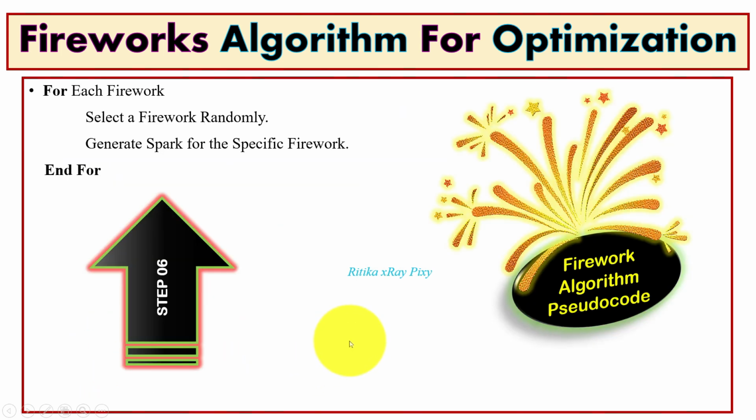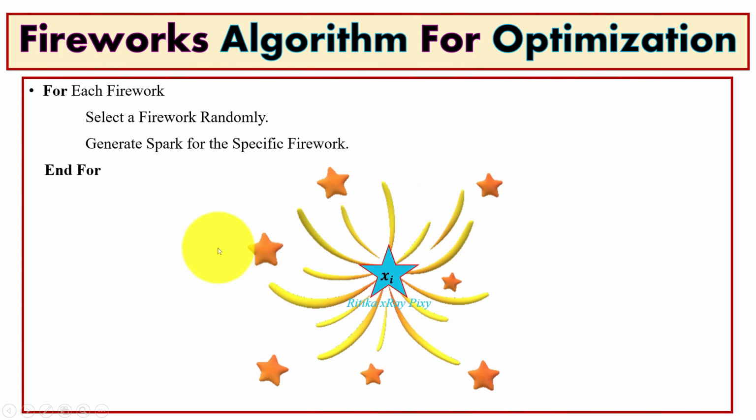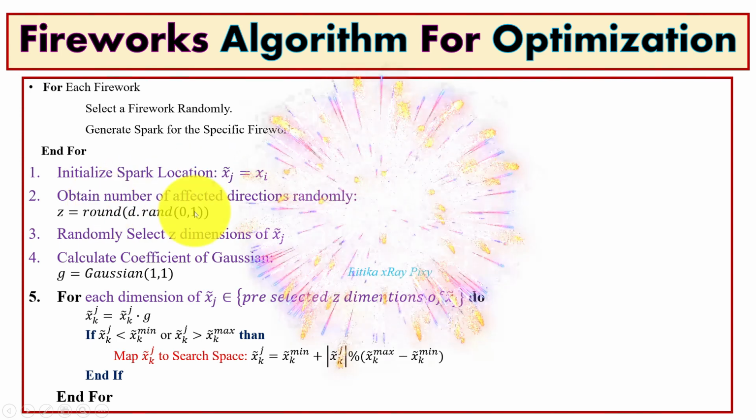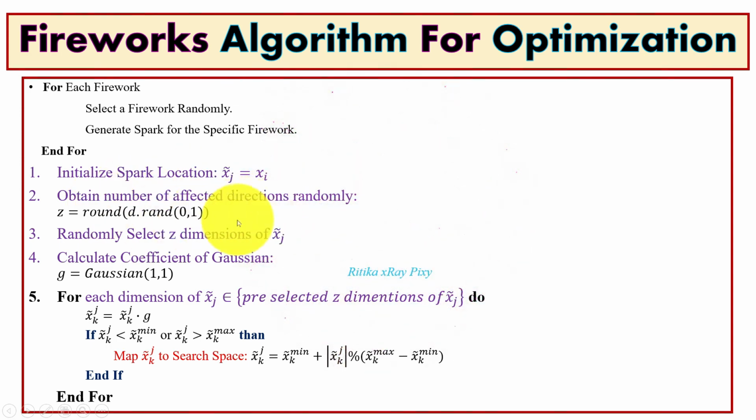Next we have the second algorithm that we will use to generate sparks using Gaussian mutation. Here again initialize the spark location, obtain the number of effective directions, and randomly select z dimensions. Now we will calculate the coefficient of Gaussian using this, and then we will calculate the spark location.